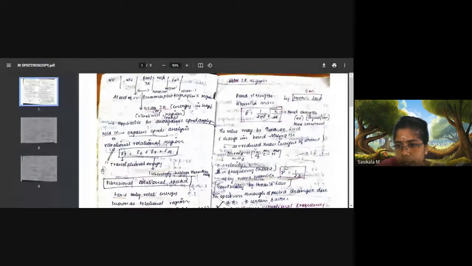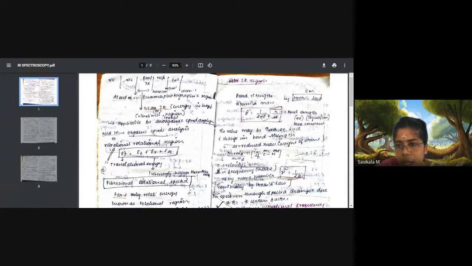And K represents bond strength. These two atoms are attached by what strength of bond? That is called bond strength, and the unit of bond strength is dynes per centimeter. It may also be called the force constant, meaning at what force the atoms are bound here. So K is nothing but bond strength, the unit is dynes per centimeter, and it may be called the force constant.